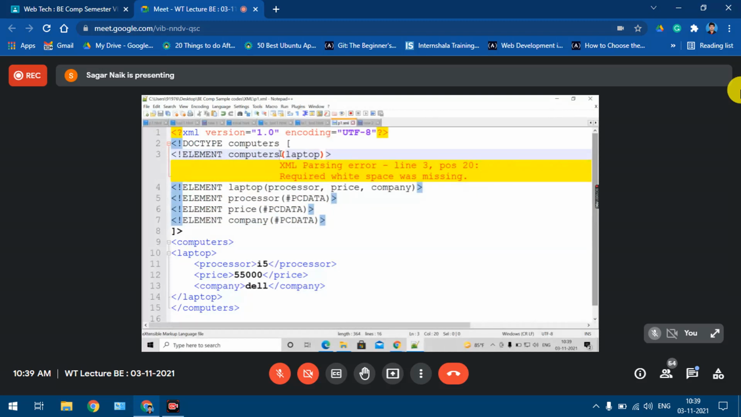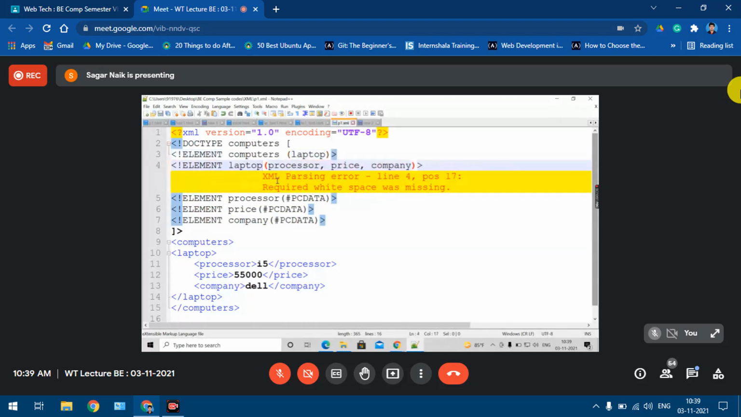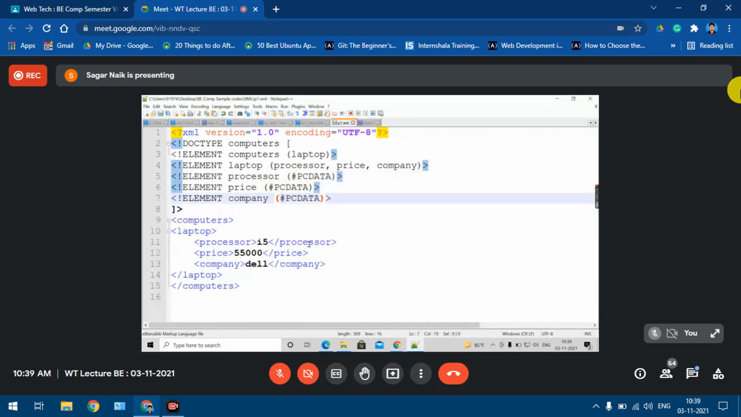So here I'm giving a space now. I'll save the code. Now here also I have not given the space, so here also I'll provide one space. Right? So now it is fine. Understood? When I saved the code, it's not giving any errors. That means everything is fine.